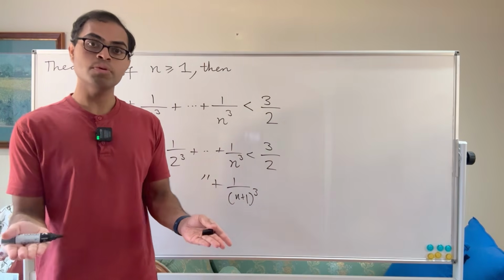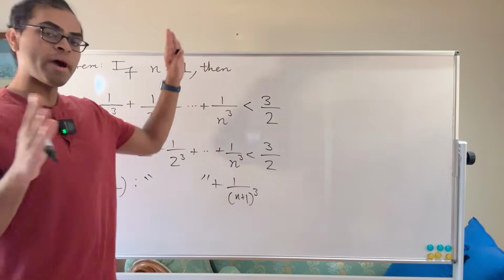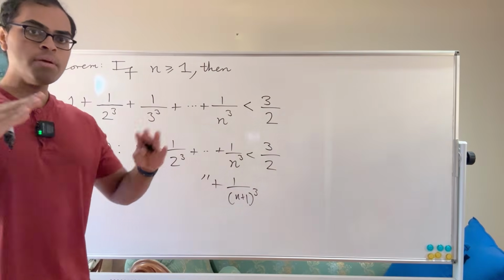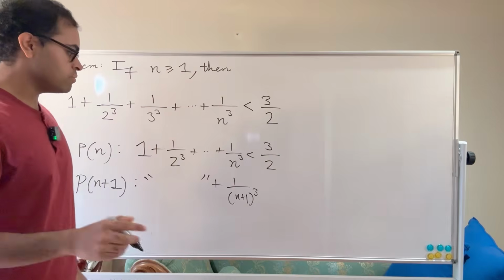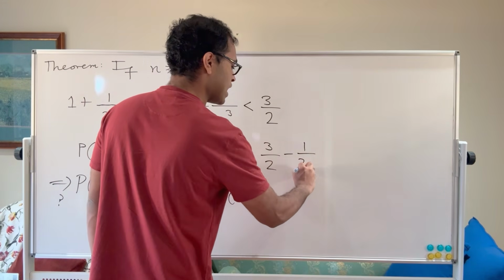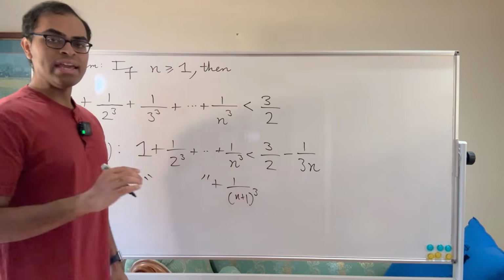So what term should we pick? Now, I'm not going to backtrack and tell you my thinking process as we go along, I'm just going to tell you what the statement should be. And the statement is going to be 3 halves minus 1 over 3n. So why is this?